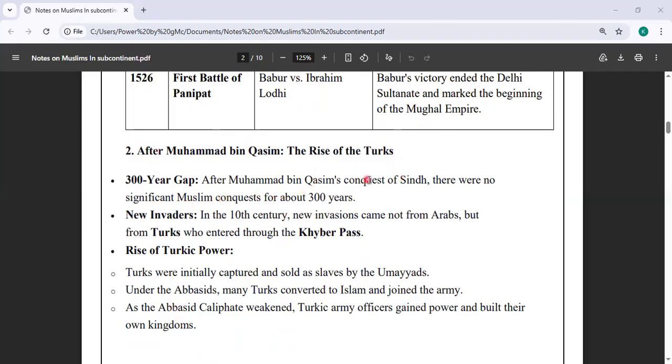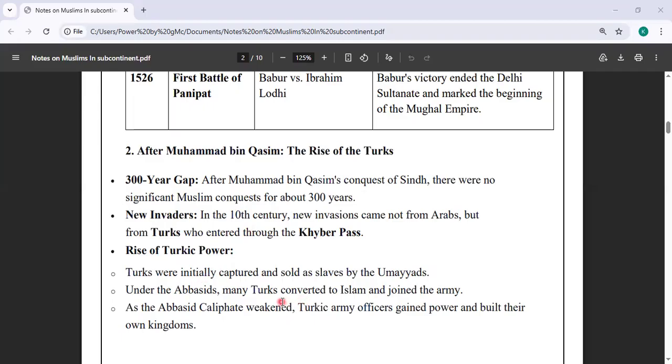300-year gap: after Muhammad bin Qasim's conquest of Sindh, there was no significant Muslim conquest for about 300 years. The area remained dominated by Hindu empires. Then new invaders came, not from the Arabs but from the Turks, who entered the subcontinent from the north, through the Khyber Pass. That's how Turkic power entered. The Arabs were not in control of the area, but the Turkic people were.